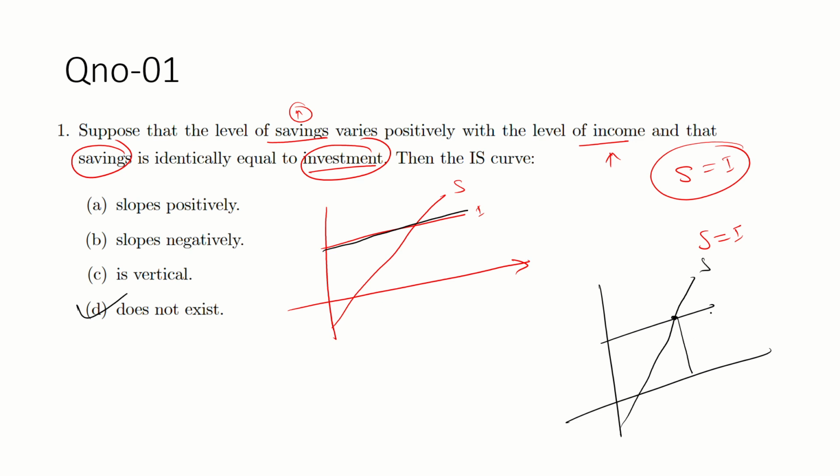But if the saving curve and the investment curve are the same, it means they coincide with each other, so there are multiple points. There is not any particular point. So it does not exist at all. So D is the correct option. This is a theoretical question, guys.